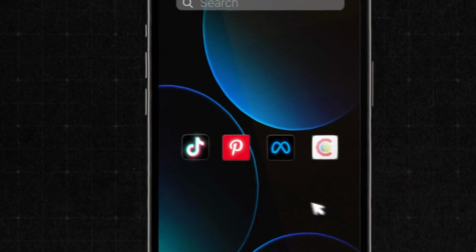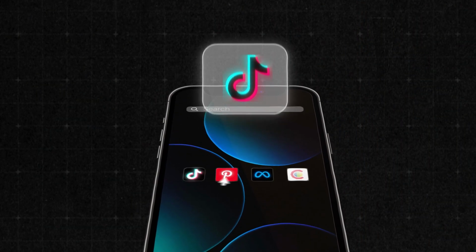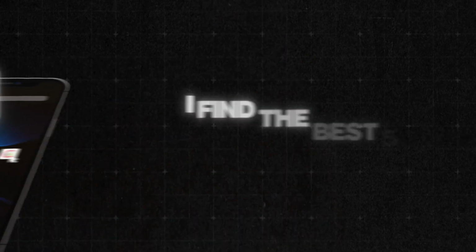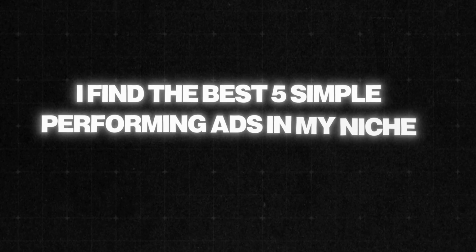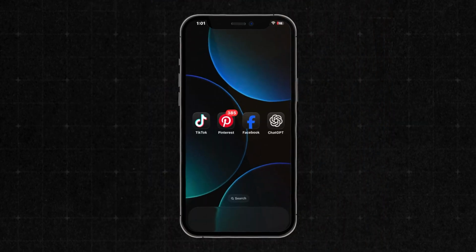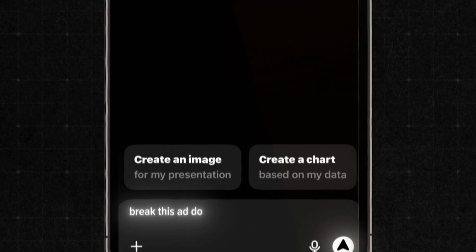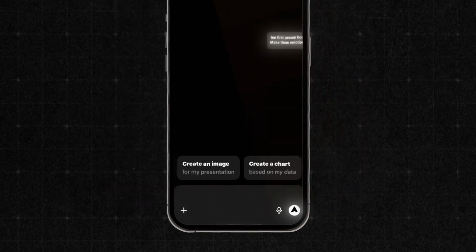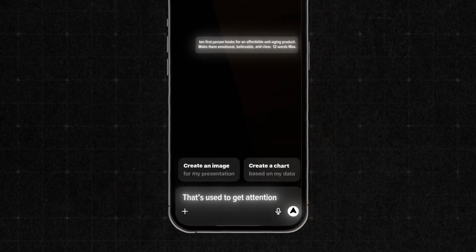So here's exactly what I would do, right? I would open up TikTok, I'd open up Meta Ads Library, Pinterest ads, and even Color Data. I find the best performing ads in my niche. And once I've got the links, I run this prompt inside of ChatGPT. I say, break this ad down. What is the emotional angle, the visual structure, and the psychological trigger it's used to get attention? That's the key, right? Now, this gives me the bones, the skeleton of the ad.